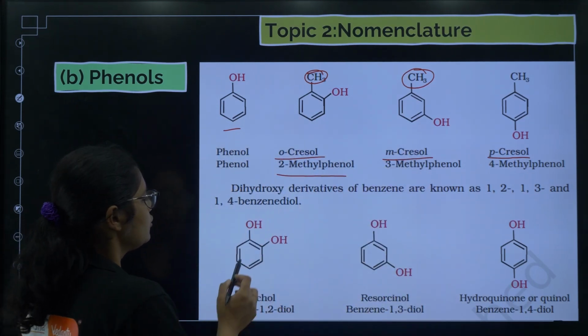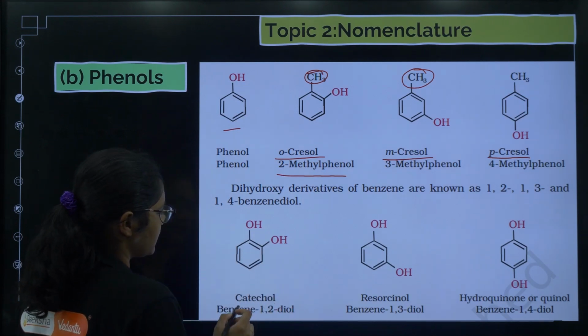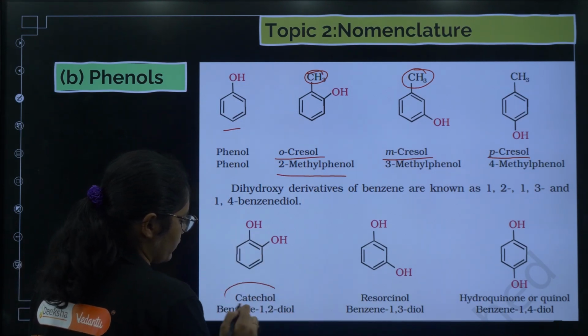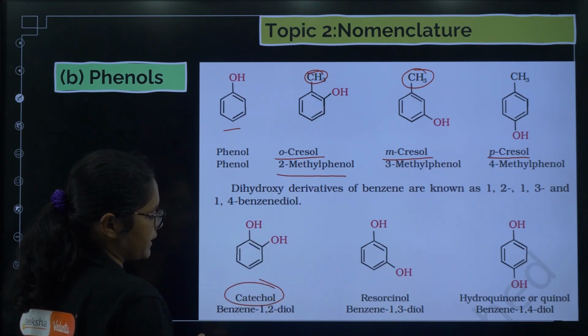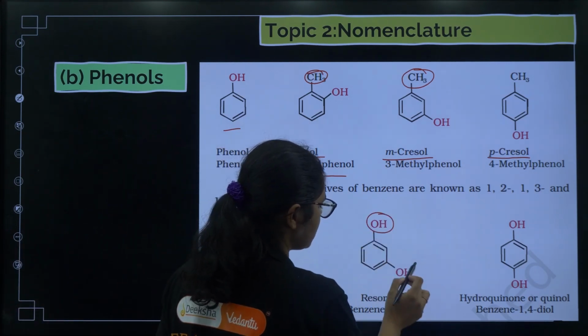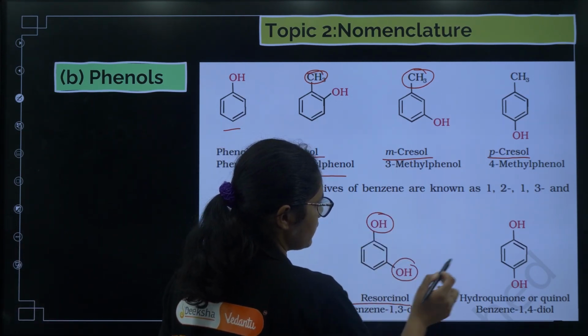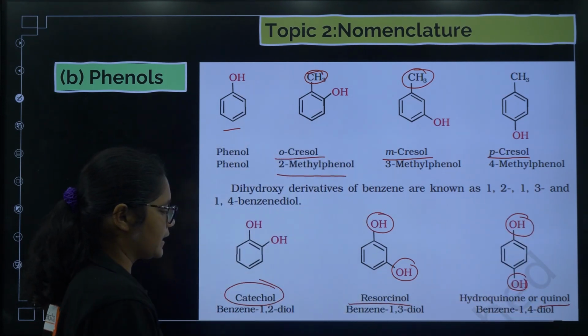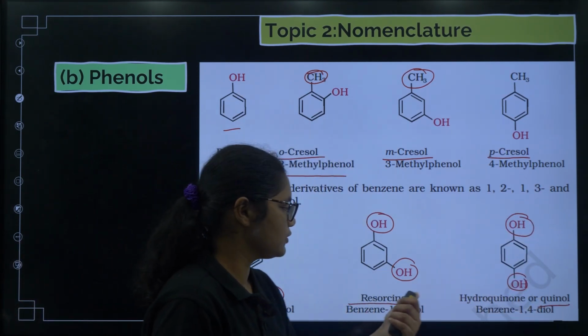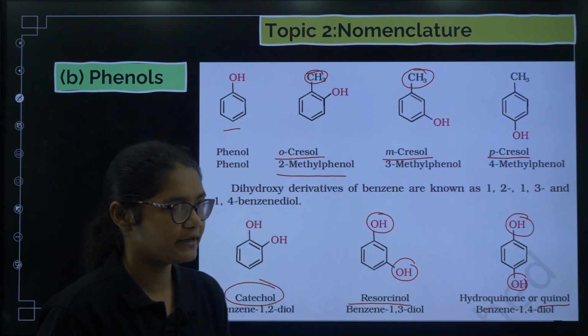Next, if you have 2 OH groups, then we call it catechol. If 2 OH groups are at the 1,2 position, we call it catechol. At the 1,3 position, we call it resorcinol, and at the 1,4 position, quinol. So catechol, resorcinol and quinol, clear?